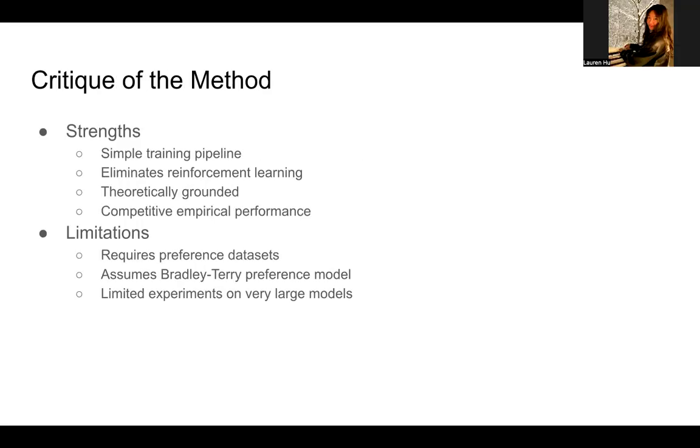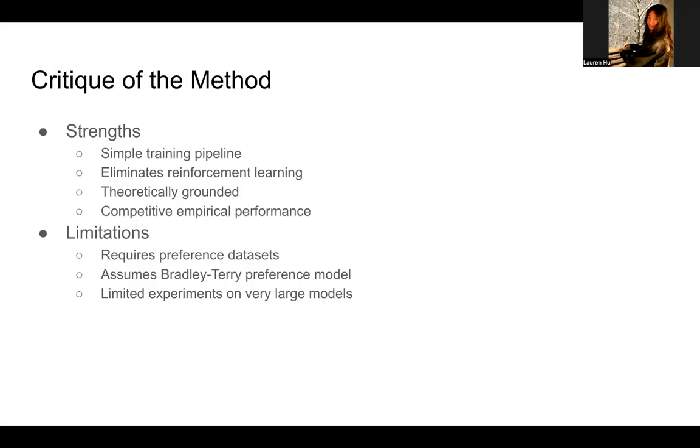Some critiques of the method. Some strengths that the paper has is that it significantly simplifies the reinforcement learning pipeline while maintaining competitive performance, and the theoretical derivation is also very well justified.